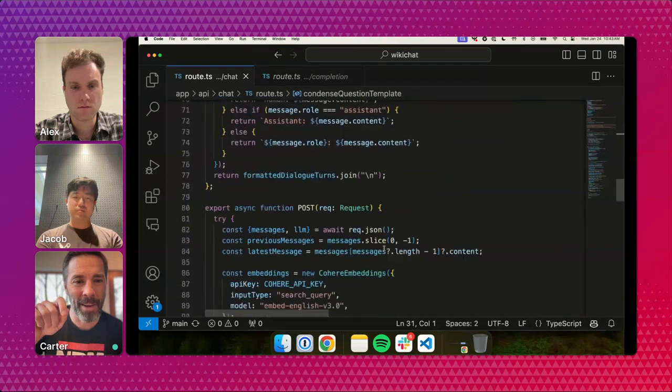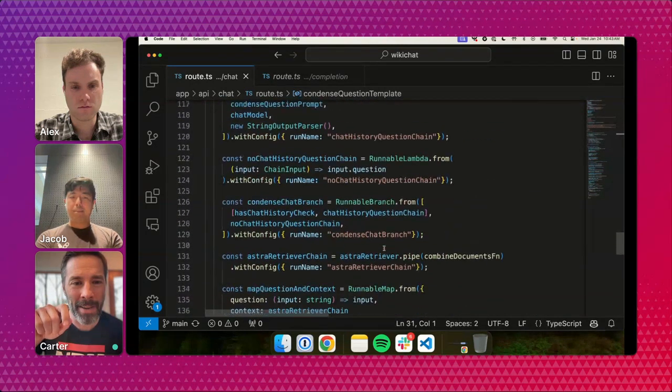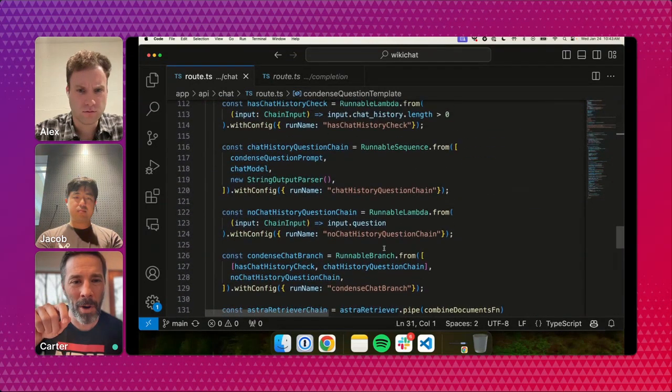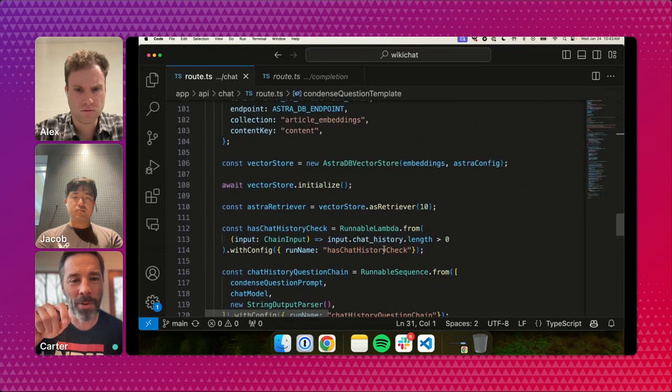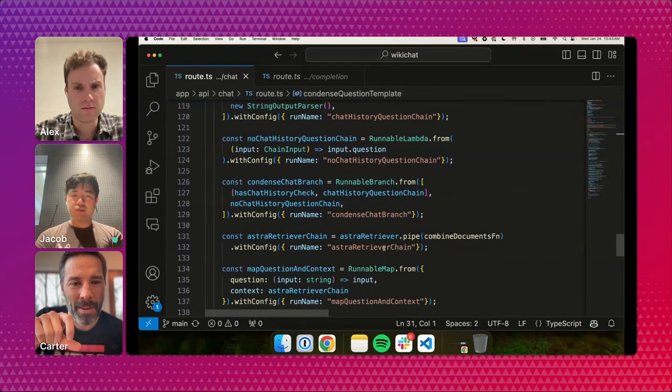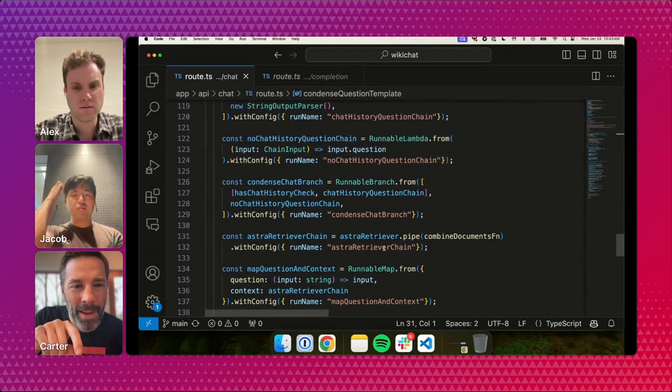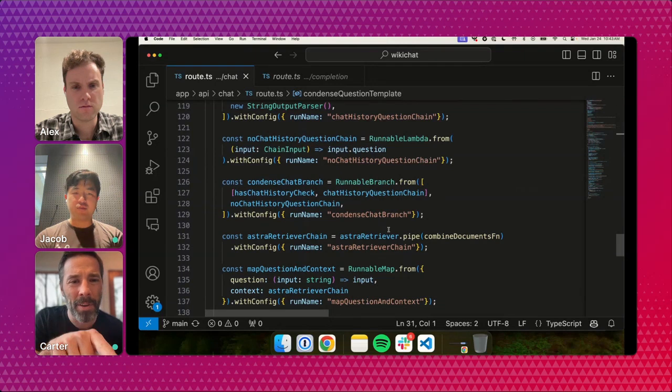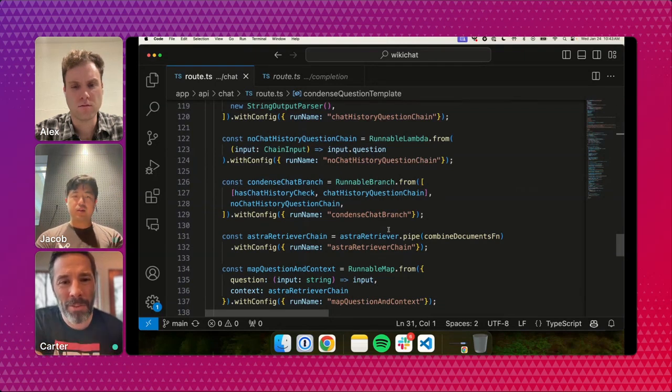There's a test down there. Go down to the sequence. Should be runnable branch, right there. Condensed chat branch, I believe. Exactly right. So right there, there's a Boolean check that says has chat history check, right? And we don't need to bother to look at how that function is defined.